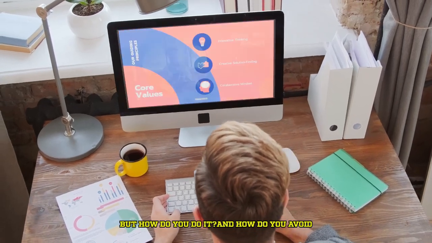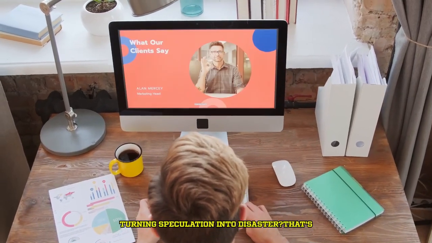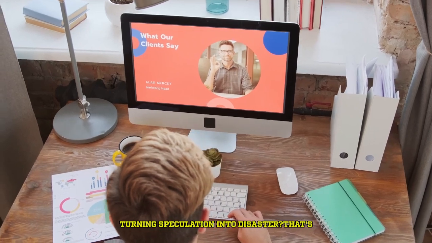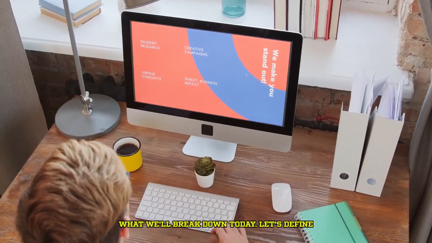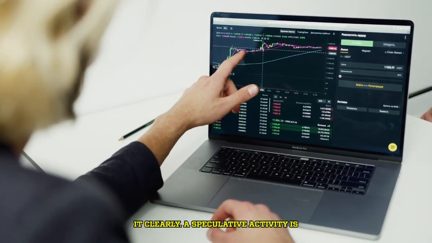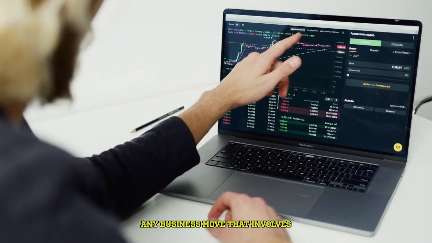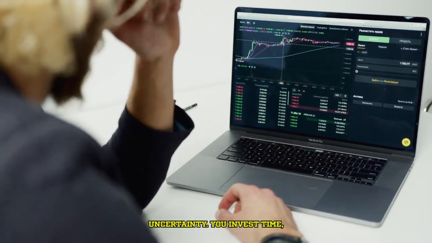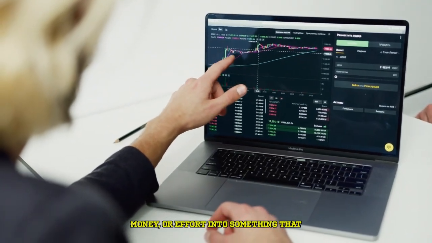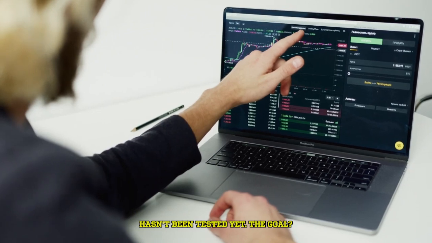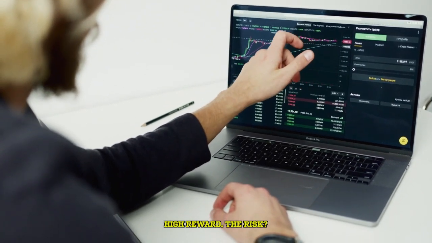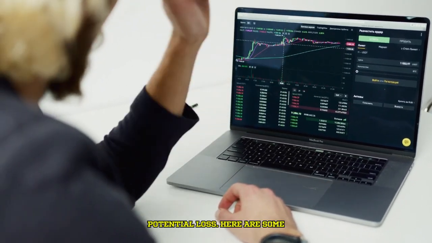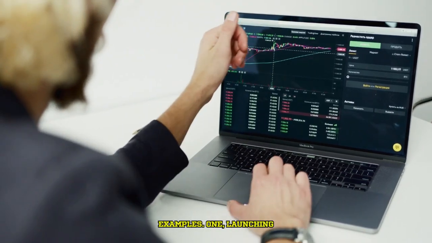But how do you do it? And how do you avoid turning speculation into disaster? That's what we'll break down today. Let's define it clearly. A speculative activity is any business move that involves uncertainty. You invest time, money, or effort into something that hasn't been tested yet. The goal? High reward. The risk? Potential loss.